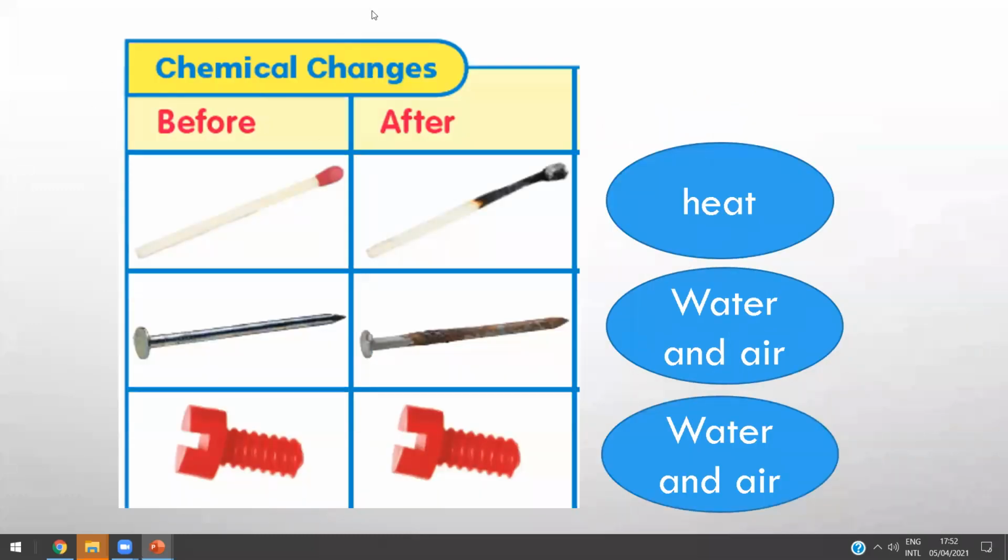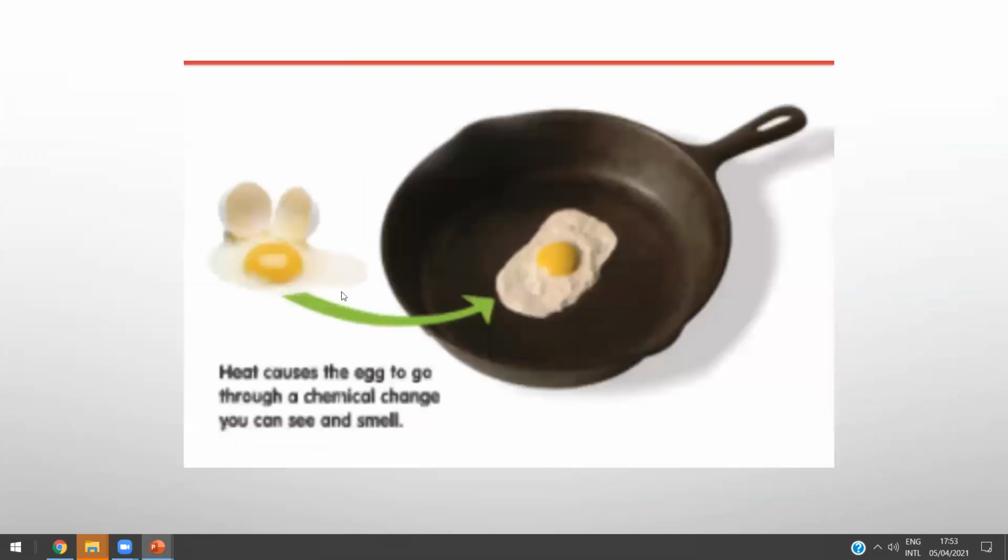So look here, these are examples of chemical change. Look at this stick, it's before, and now after heat, we cannot change it back. It's a new kind of matter. By water and air, the metal changes in a chemical change and we cannot change it back, but the plastic doesn't change, okay? Like the egg also, heat causes the egg to go through a chemical change, and you can see and smell and eat this egg, okay? It's different and we cannot change it back to the normal egg.